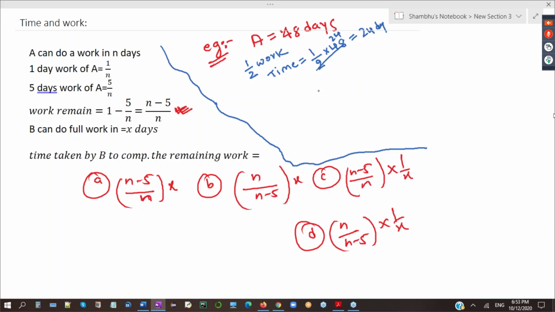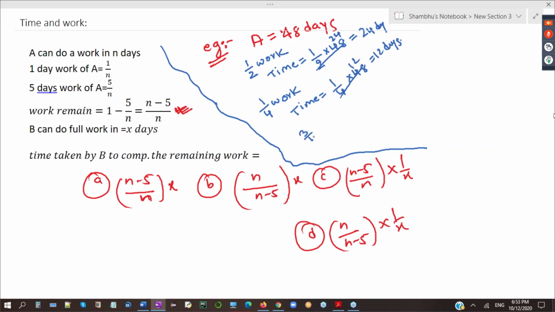If I ask you, he has to do half of half work, that is 1/4 work. So if he has to do 1/4 work, time will be the amount of work he will complete multiplied by total time. So it will come 12 days, half of half work.